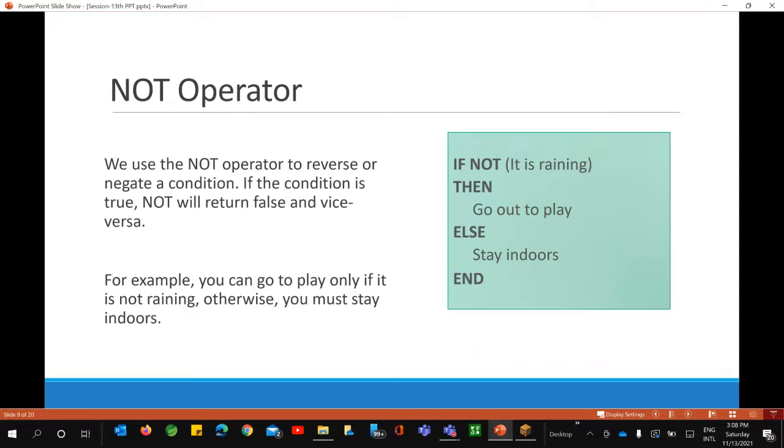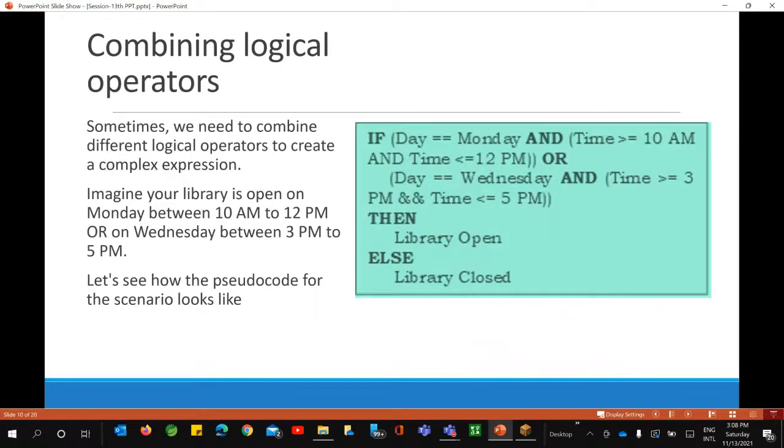We use the not operator to reverse or negate the condition. If the condition is true, not will return false, and vice versa. For example, you can go to play only if it is not raining. So here you have applied a condition: if it is not raining, then go out to play, else stay indoors. Now, if I combine all these logical operators, right?